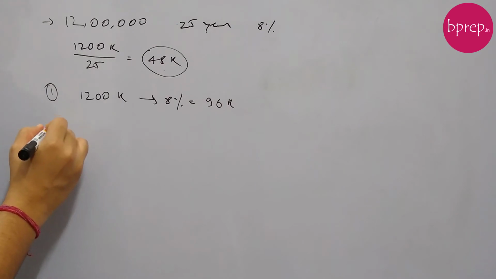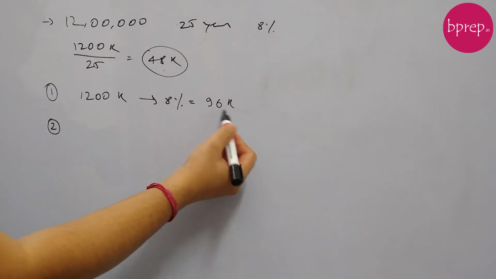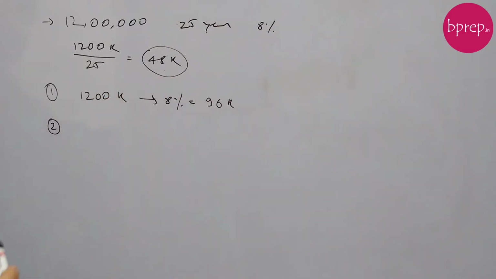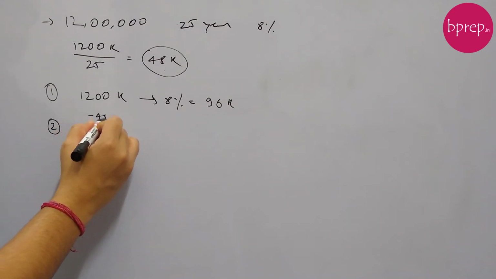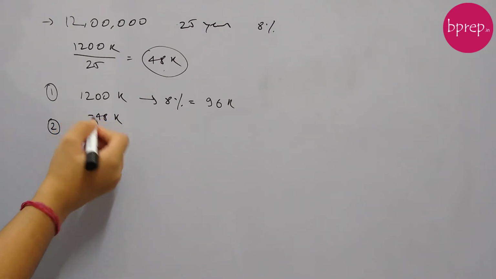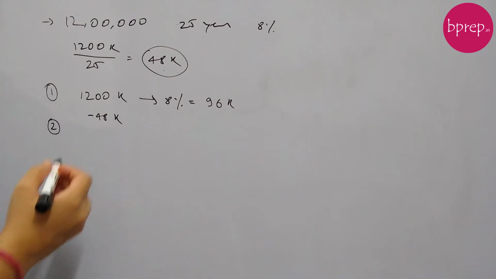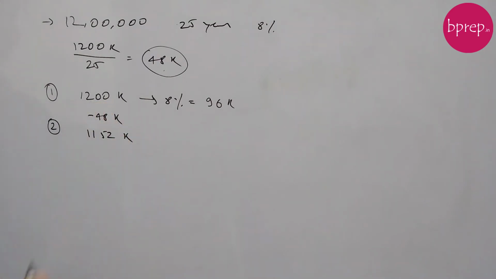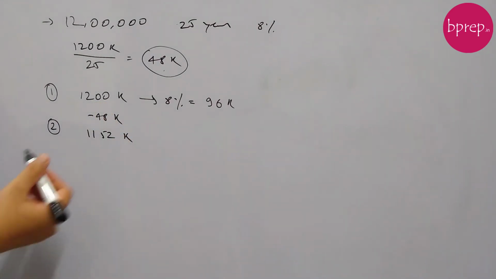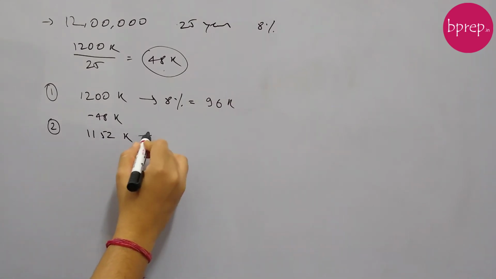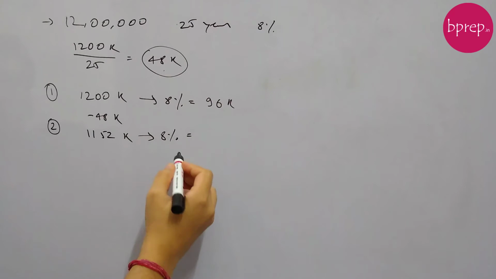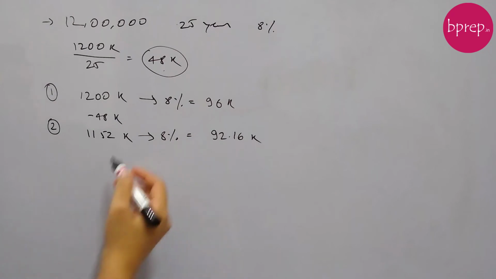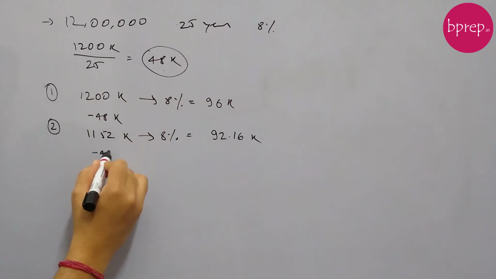Now in the second year, the interest part is 96k, but as principal she has repaid 48k at the end of the first year. So we subtract 48k, and for the next year the principal becomes 1152k. We have reduced 48k from the 1200k. Now for the second year, 8% interest will be charged on 1152, which is 92.16k.